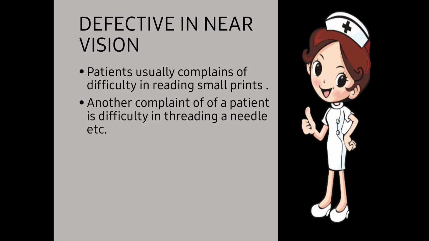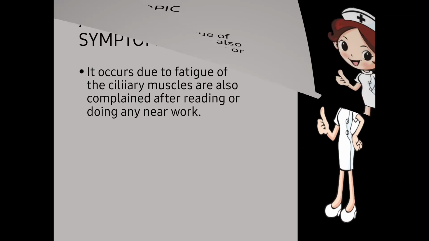Now here the near vision becomes present but it becomes defective. The word defective means it becomes totally blurry. So the patient usually complains that they are not able to read small print, for example the words or the alphabets of the newspaper, because it is small print. Another complaint of a patient is difficulty in threading a needle. Mostly ladies or a tailor complain that they are not able to put thread inside the needle. This is the defect in the near vision.